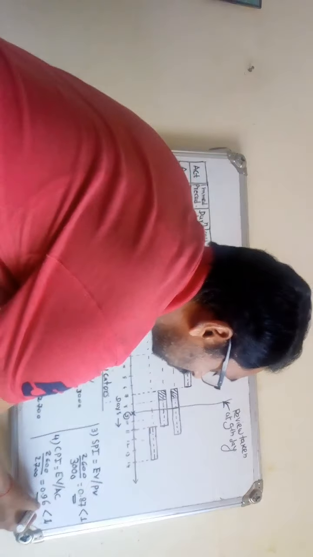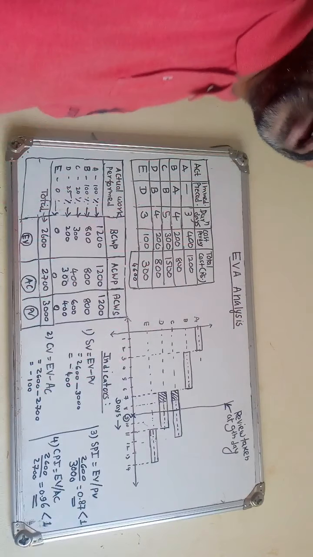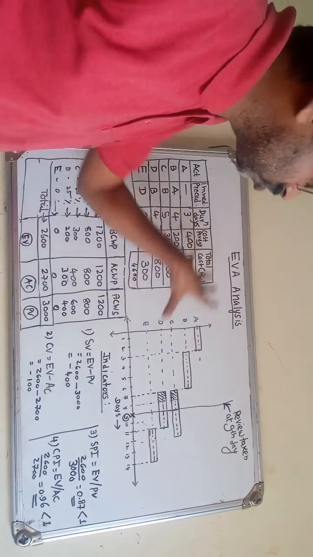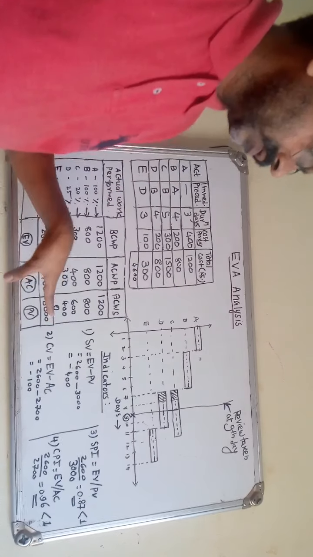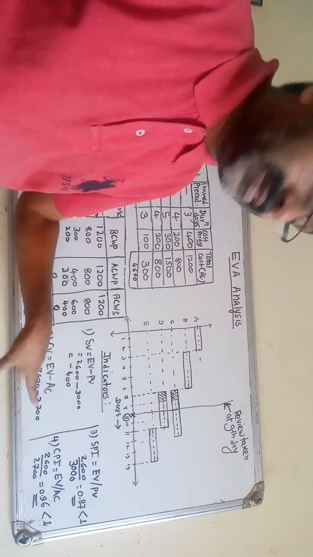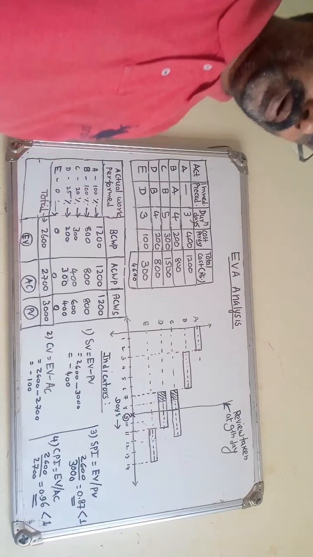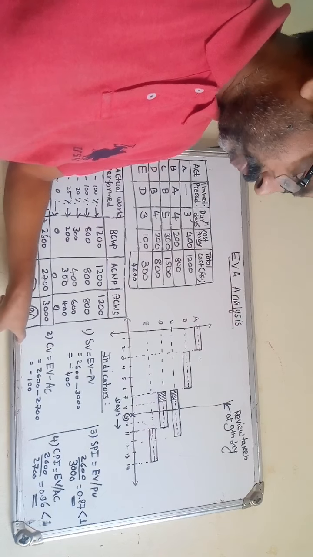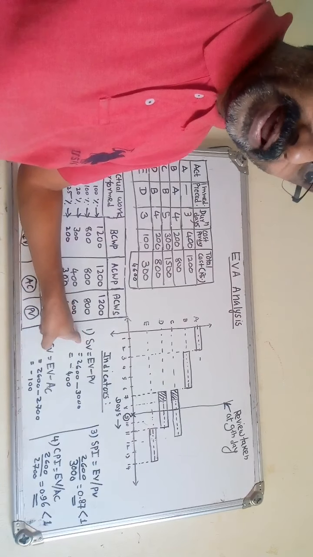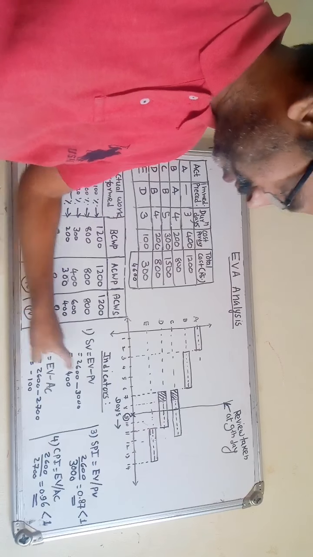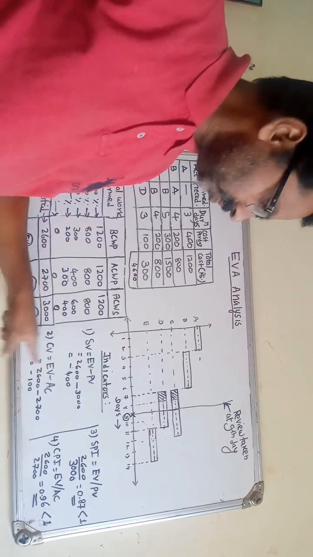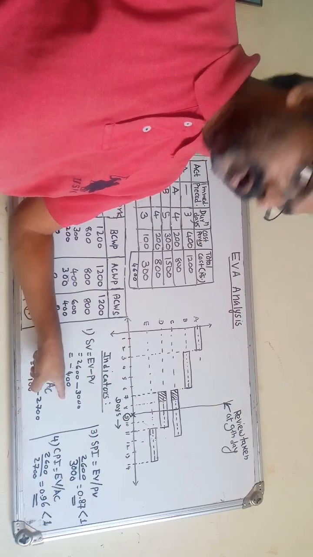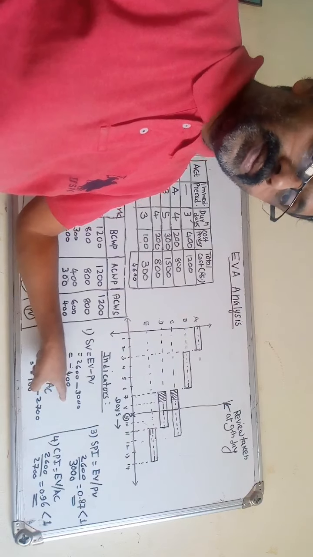First, about these two indicators, SV schedule variance and CV cost variance, both are negative. Schedule variance is negative, which means the project is behind schedule. How much it is behind, we will see by the next indicator.